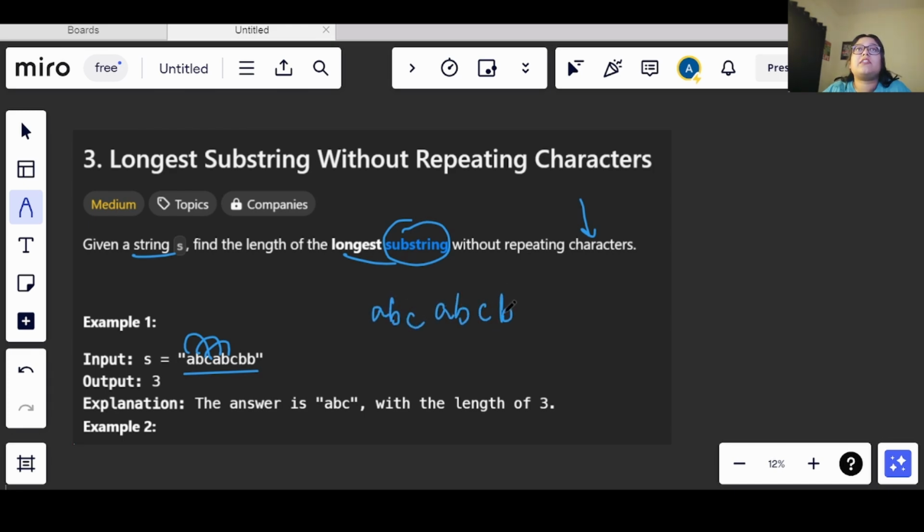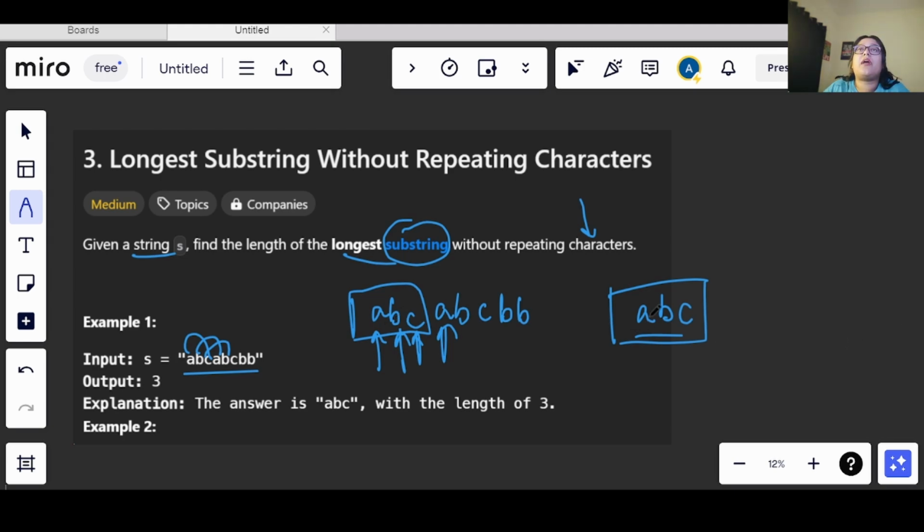So let's take this example, and once I start from here, we will check. a, if I am adding this to my string, does not exist from before. Then b, that also is not there in the string. Then c, when I am adding, it is also not there. After that, when I come to this index, I see that a is already existing in my string. So I will stop here, and I will take the length of this part of the string and check against the maximum.